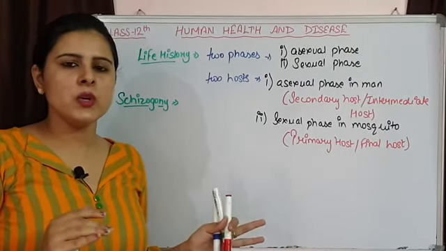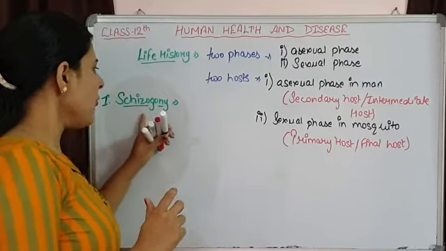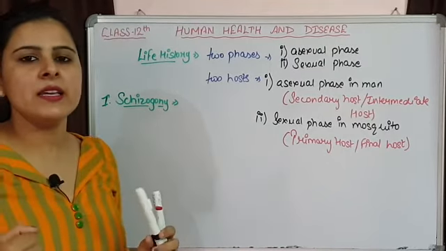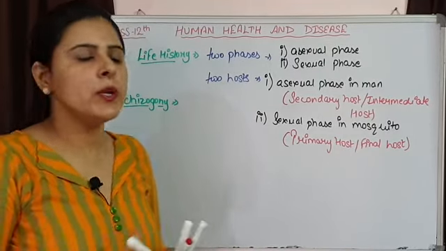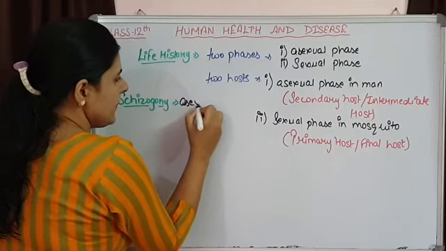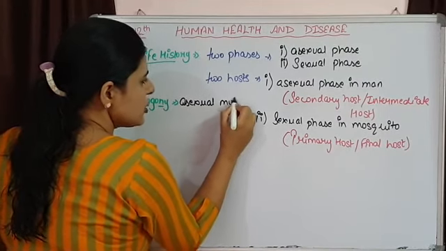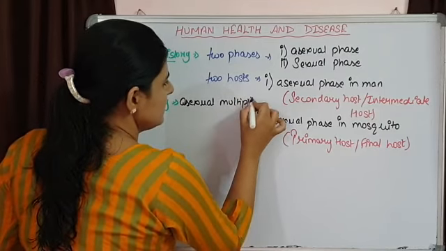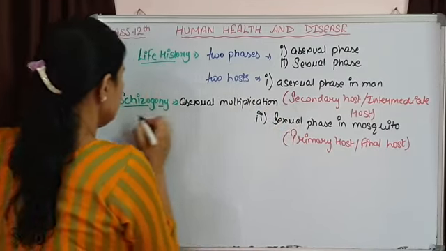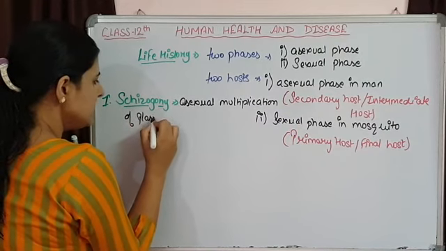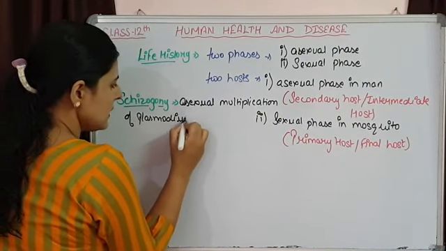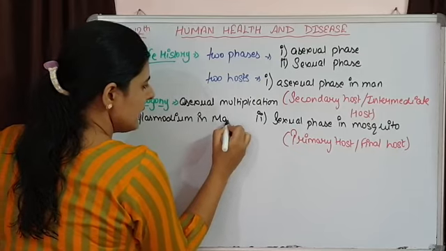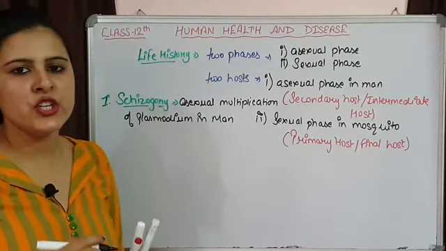So the asexual multiplication of Plasmodium taking place in the human body, in men, is known as schizogony.